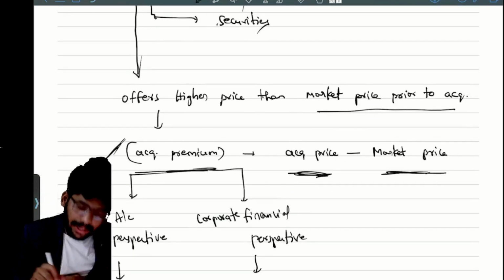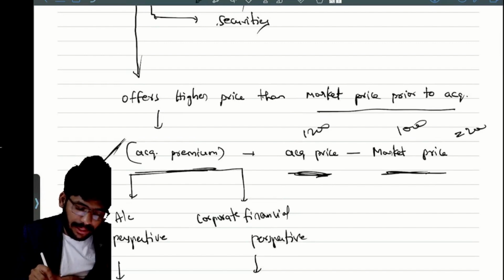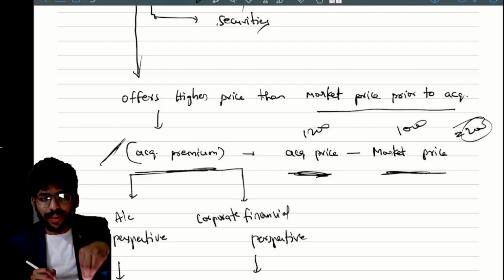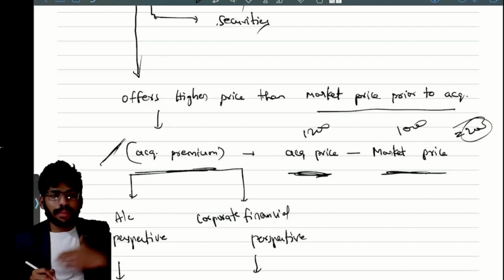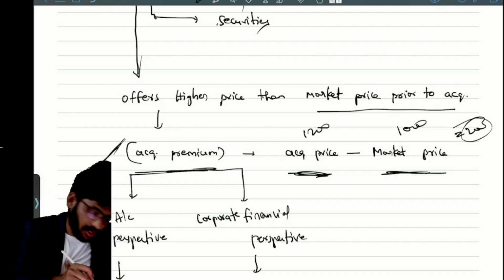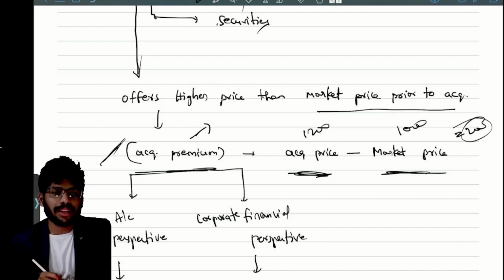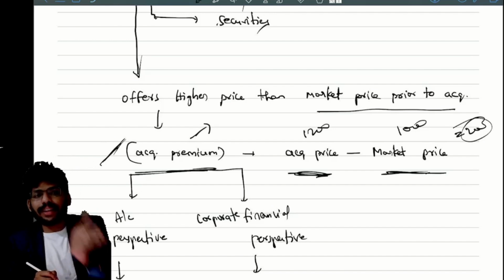Acquisition premium is acquisition price minus market price of the target company. Paying 1200, the value is 1000, so the 200 is the acquisition premium. I already discussed this. That is the benefit to B Limited shareholders, the target company shareholders. That is a premium to the acquirer. We need to pay that extra amount of 200. But actually the synergy effect we are getting is how much? 500. The difference, 300, is the acquirer's gain.